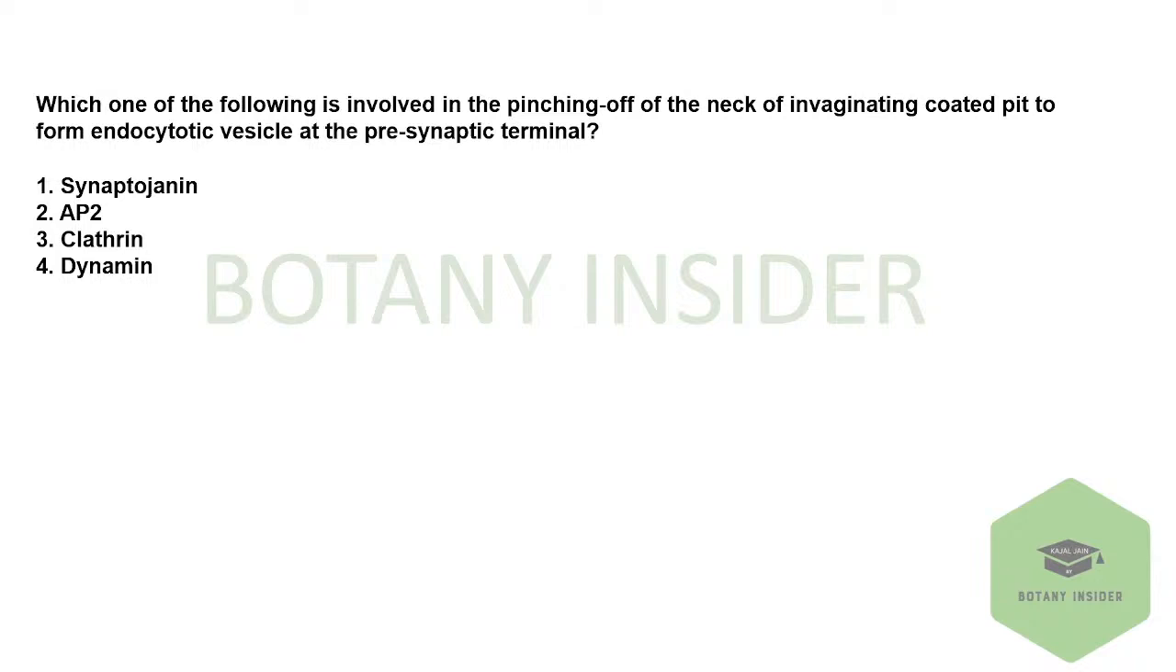Next question. Which of the following is involved in pinching off of the neck of invaginating coated pits to form endocytotic vesicles at a presynaptic terminal? Synaptogyrin, AP2, clathrin, and dynamin. Try the question, everyone.